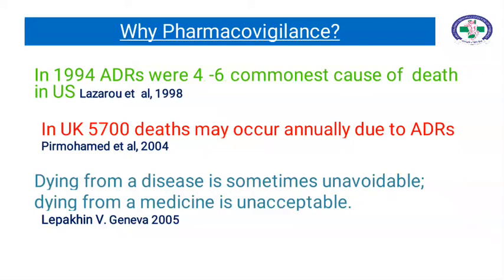He wants to say that death due to some diseases is unavoidable in some cases, but death due to the use of medicines is unacceptable because medicines are prepared or used to save the person or patient or to avoid death.